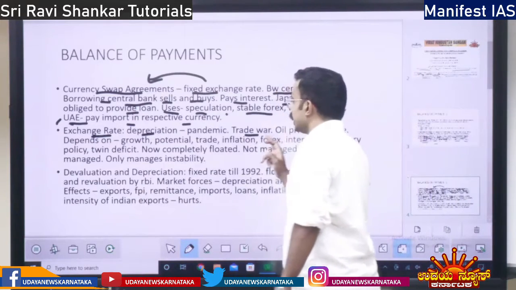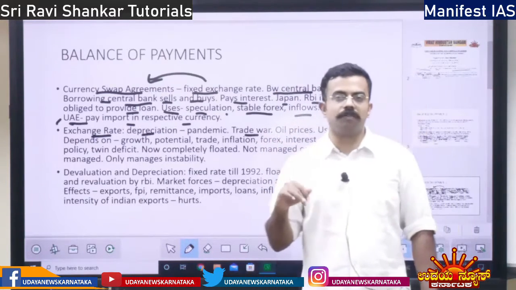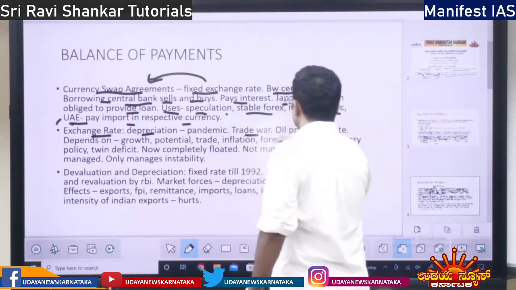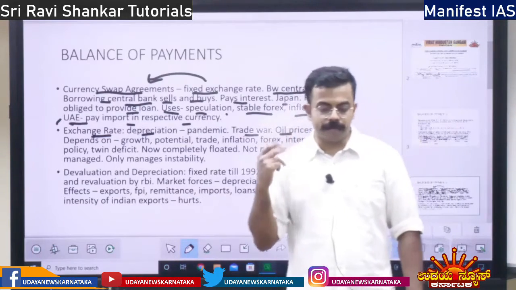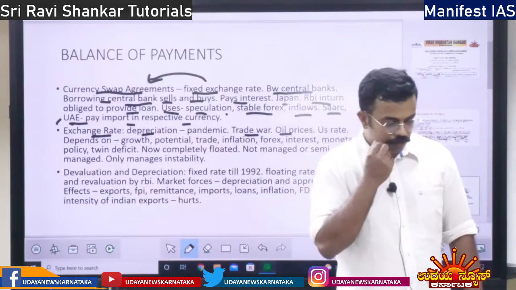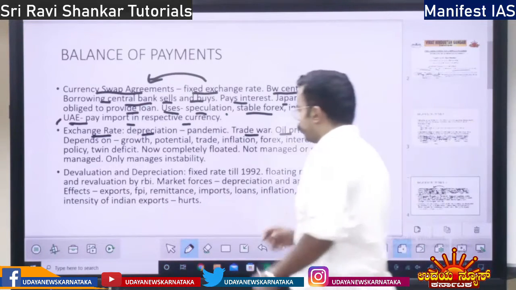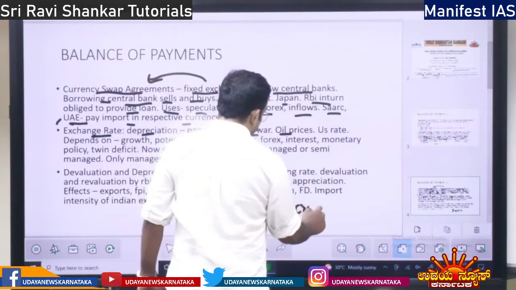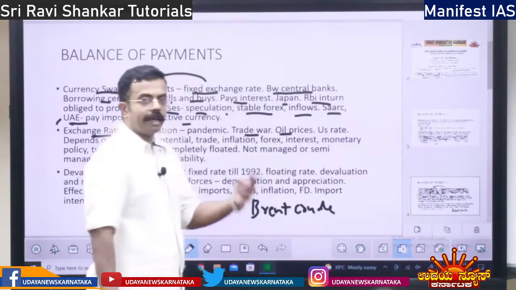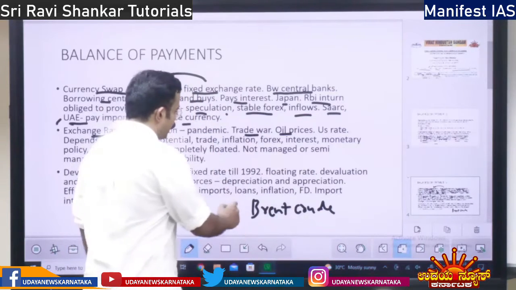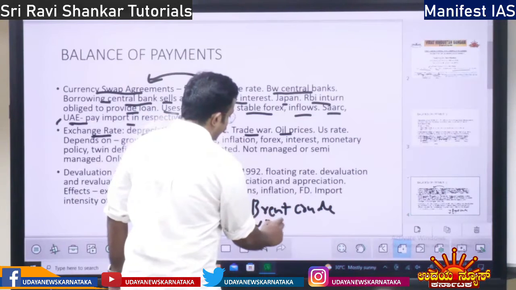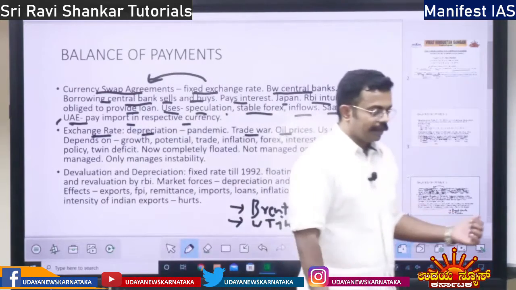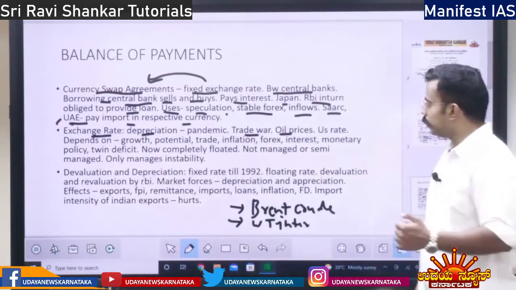Then trade war: exchange rate is dependent on trade war, right? If there is a trade war, definitely the currency is going to depreciate. Oil prices: if crude oil prices increase, Brent trade. There are actually two indices with respect to crude oil. One is Brent crude, the other one is West Texas Intermediate. These two are the indices with respect to crude oil.